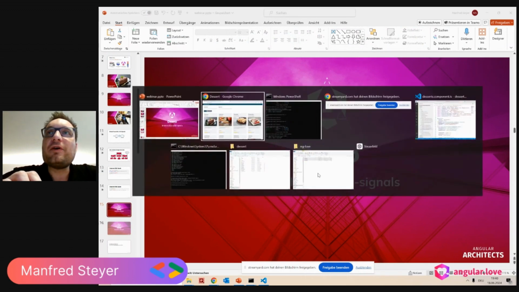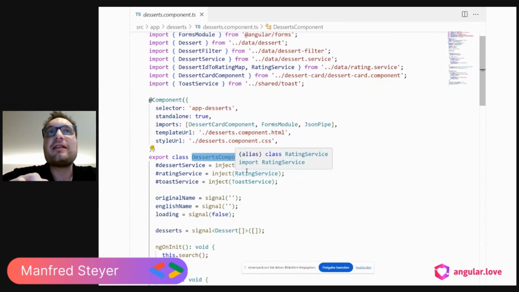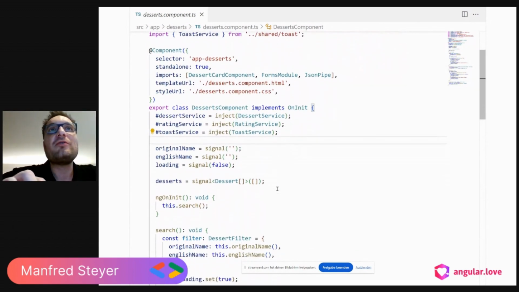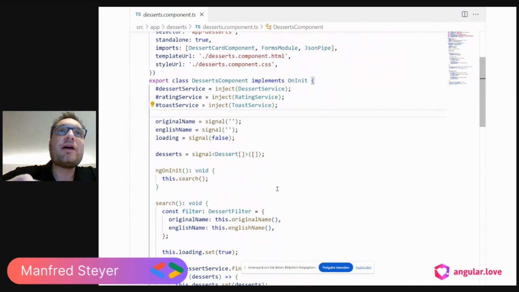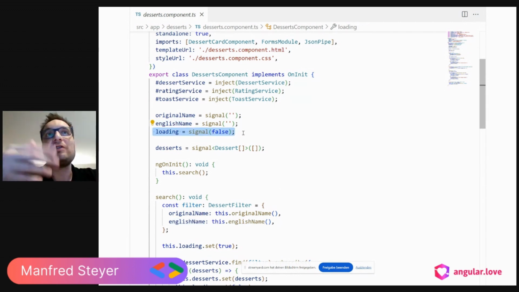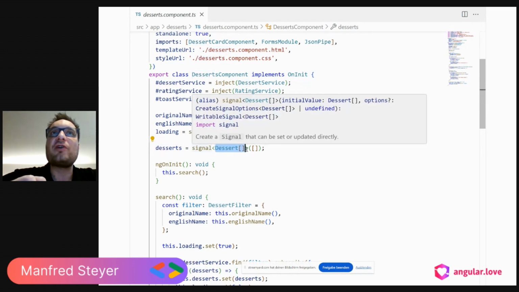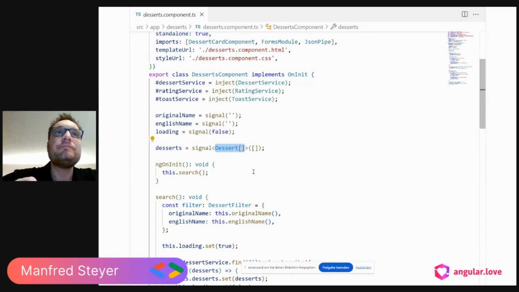Okay, so if we look here into the source code, we see that we have here a desert component, and this desert component is about searching deserts and rating deserts. And there is some criteria. For instance, there is a property original name to search by the original name, and we have the same for the English name. We have here a flag for loading, so that we know when to display the loading indicator, and we have a desert signal which holds our result, a desert array.